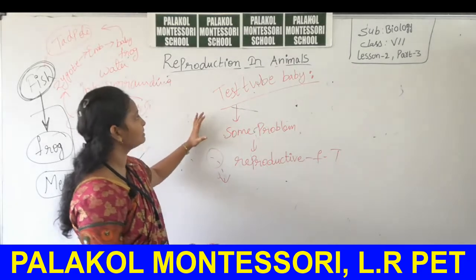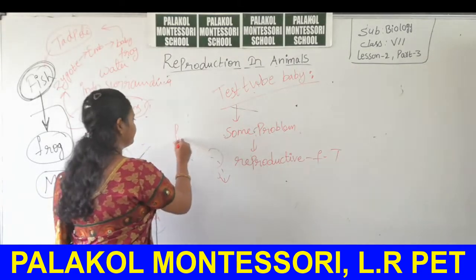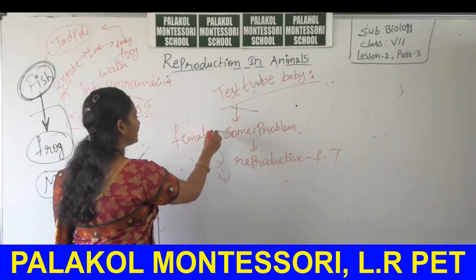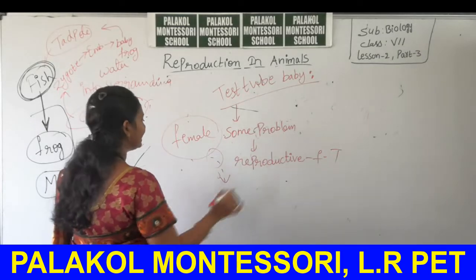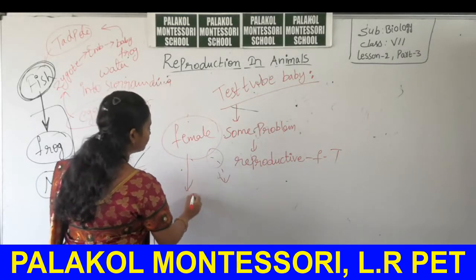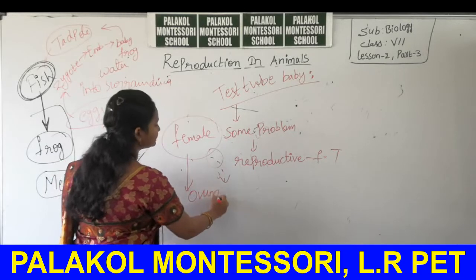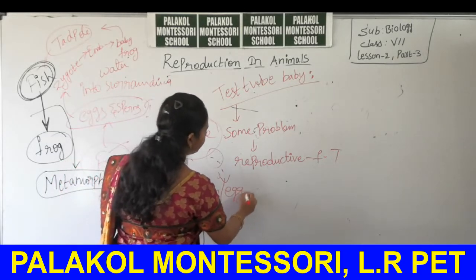These are some problems included in female body. Okay, in that cases we can collect ovum. Ovum is also called as egg cell.